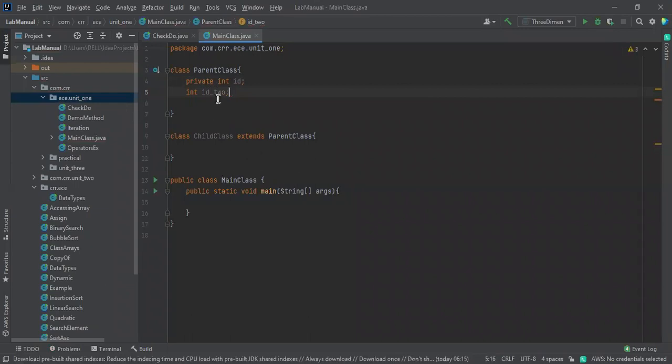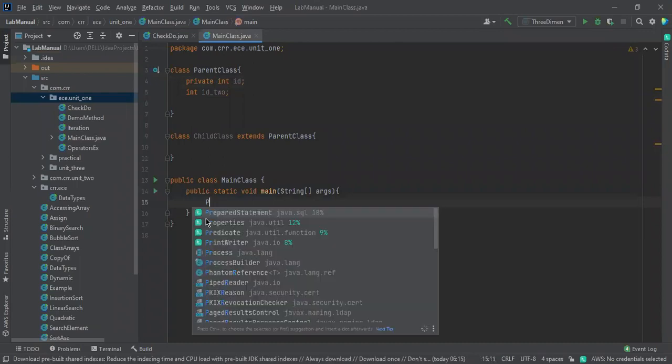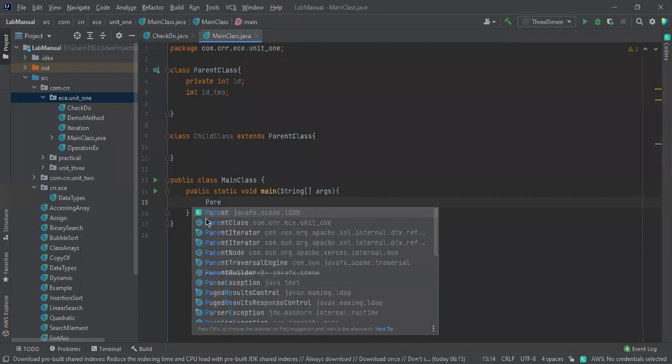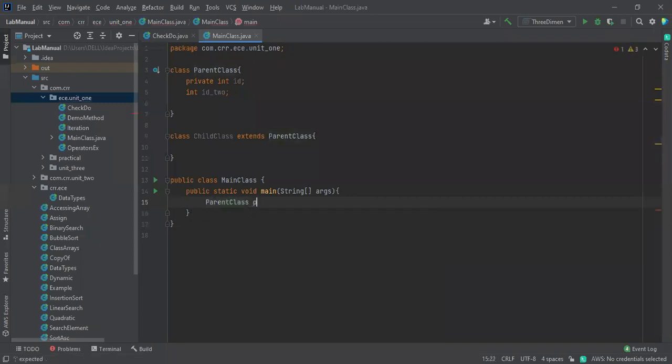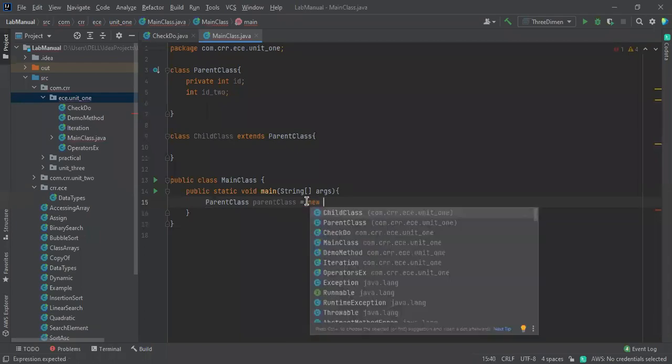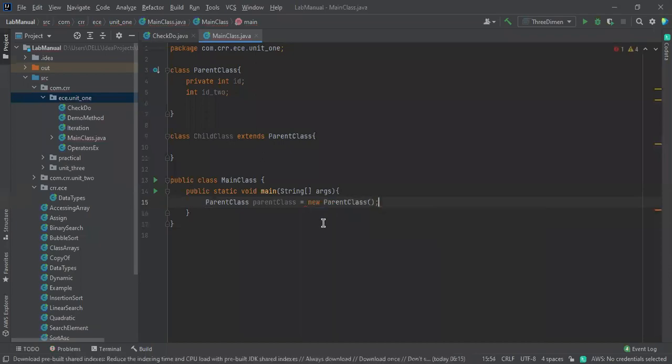Just I mentioned the name. Don't you think about this? So I want to access this one. How am I going to access this? By creating an object of this class, private, sorry, parent class, the name of the class, and then new. By using the new keyword, you create an object for that parent class. So here I created a parent class object, and I'm going to access it.